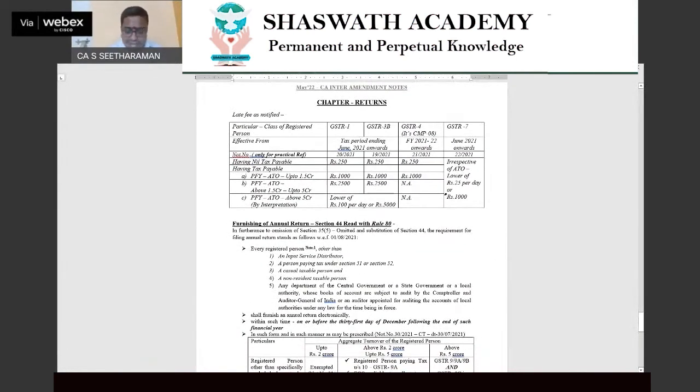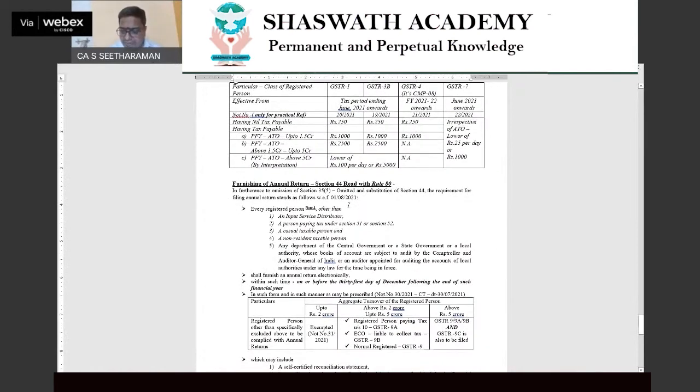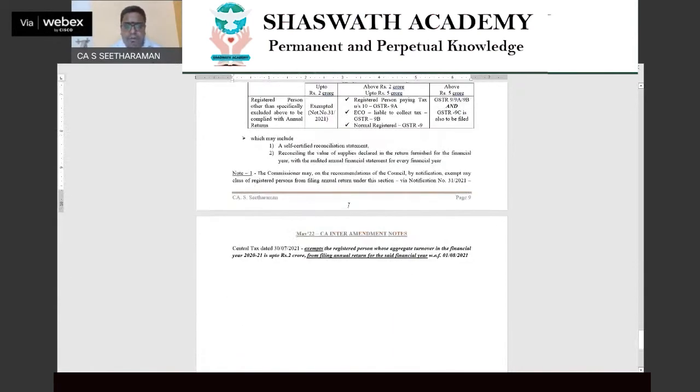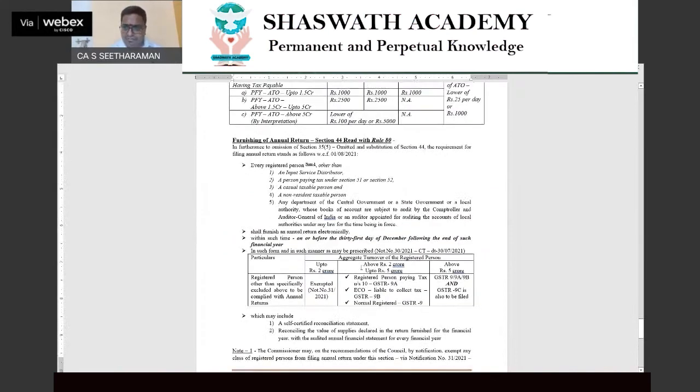And when it comes to returns, as I correctly highlighted, please understand, late fee has been given significant marks for us. So mark it also important. And my dear brothers and sisters, that's the end of the amendments.